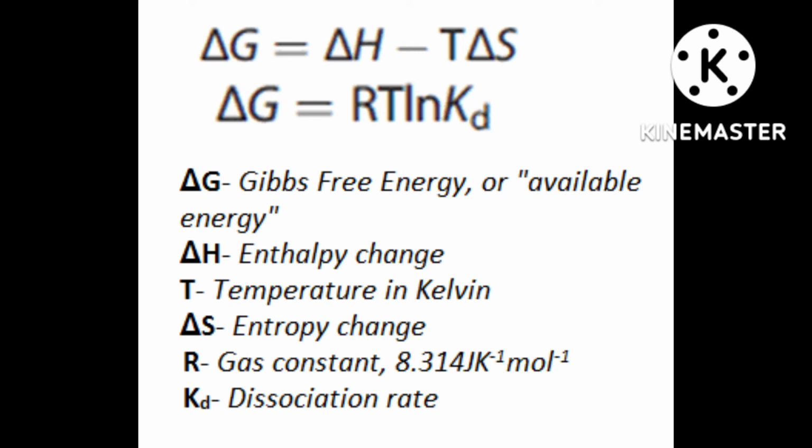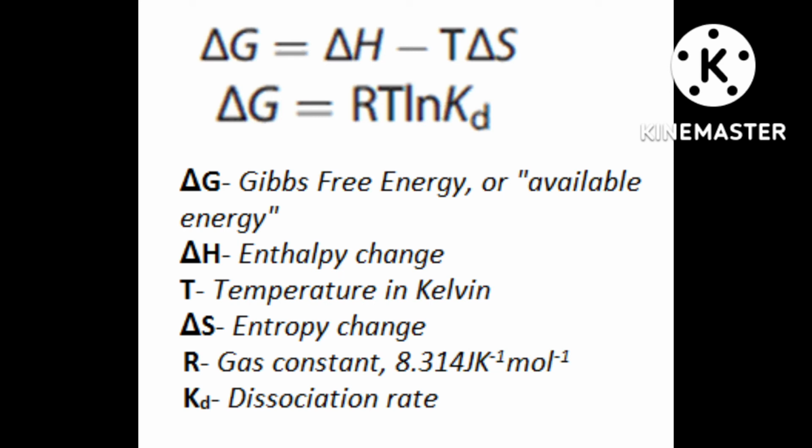So in this relation, what you got after simplifying, T into delta S total is equal to T into delta S system minus delta H system. It means this should be greater than 0.